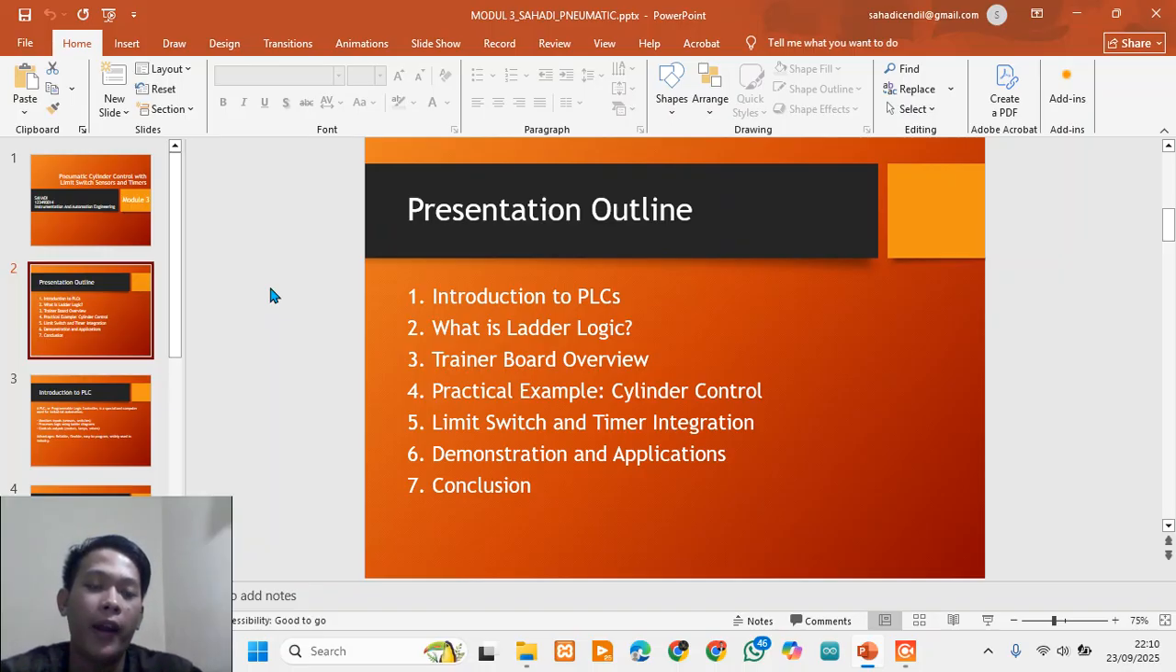Point six, I will then explain how we can demonstrate this on the trainer board and mention some real world applications. And the last point, we will summarize what we learned and open the floor for questions. So let's begin with the basics: what is a PLC.